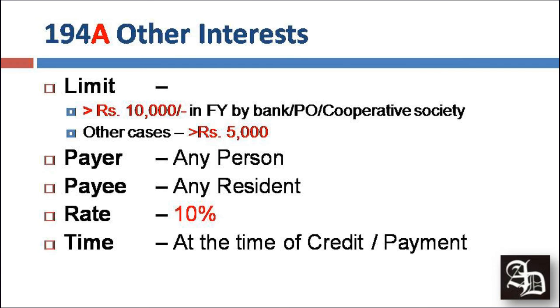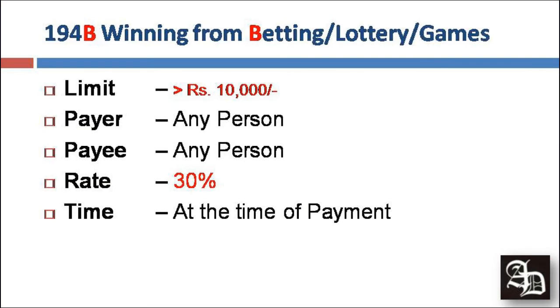So whenever the interest is more than 10,000 rupees, and in any other case it is more than 5,000 rupees, that means 10,000 rupees is for banking, post office, cooperative society which are dealing in banking business, and in any other case it is more than 5,000 rupees, then the payer, that means the bank, any person who is paying the interest, needs to deduct the tax of 10%, and the payee in this case will be any resident, and it should be deducted at the time of credit to the account of the account holder, or at the time of payment, whichever is earlier, and the tax rate will be 10%.